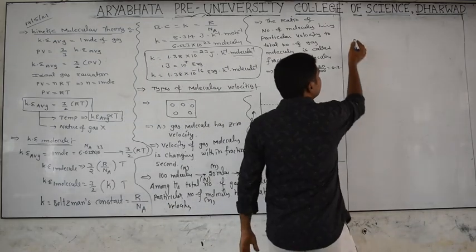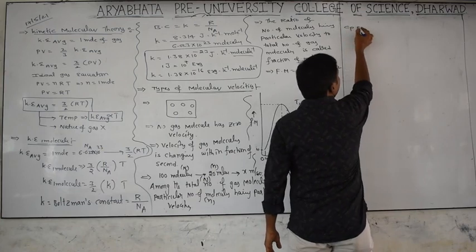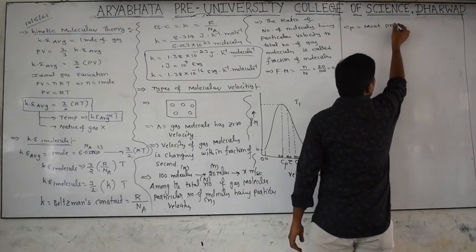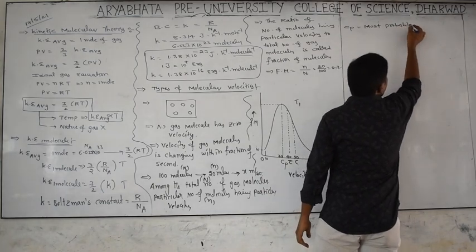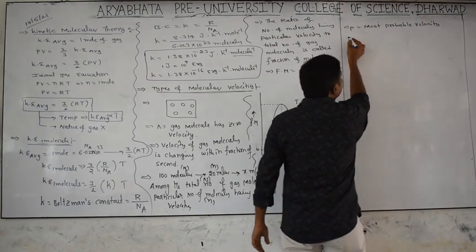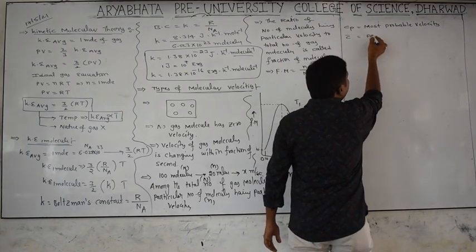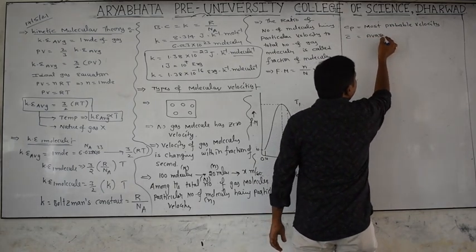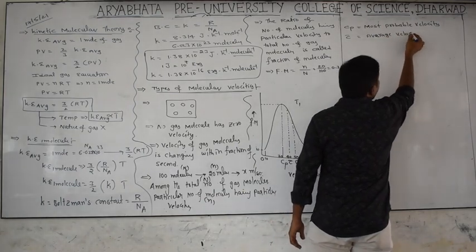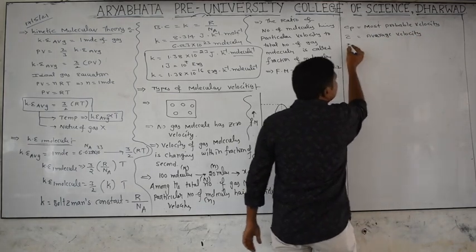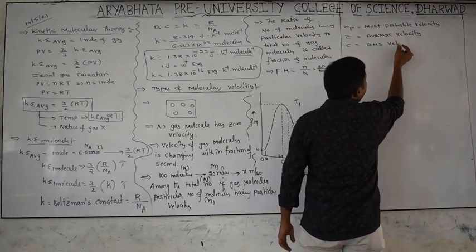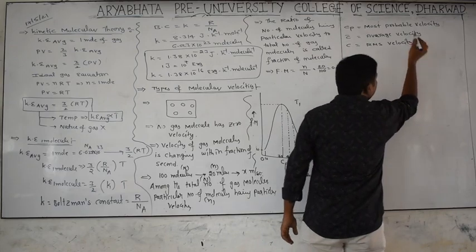Cp is the most probable velocity. C bar is the average velocity of the gas molecules. C, as we already did, is the RMS velocity.